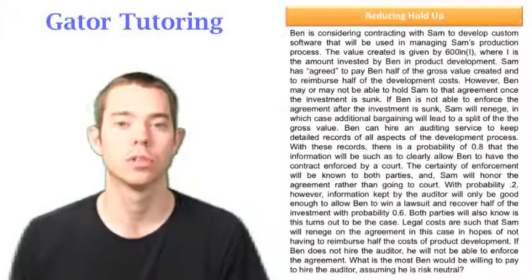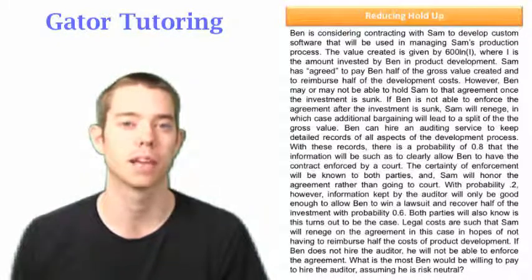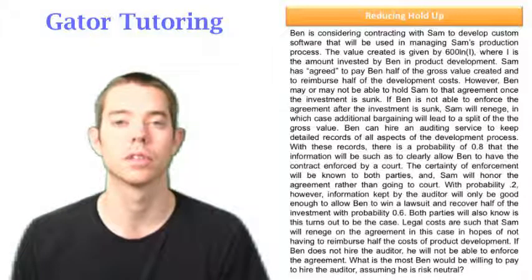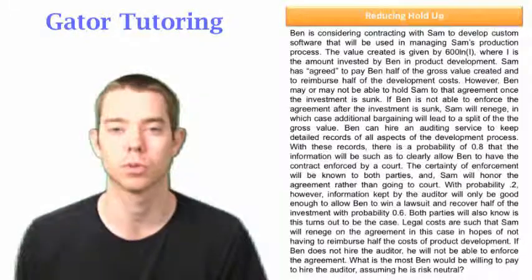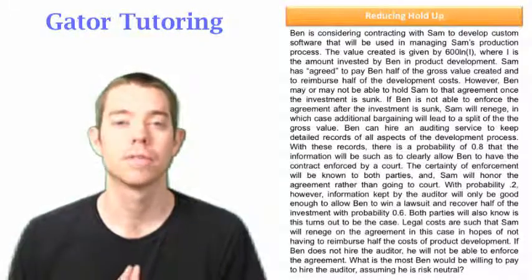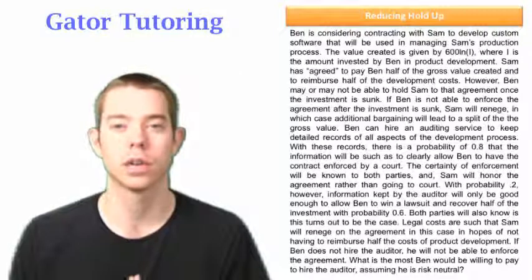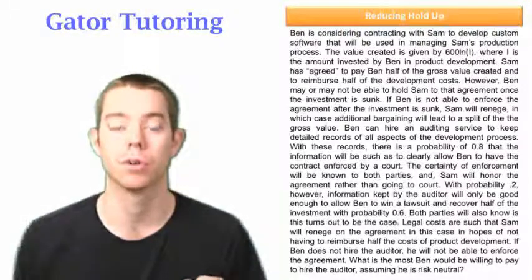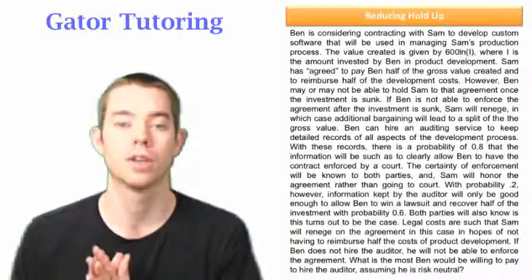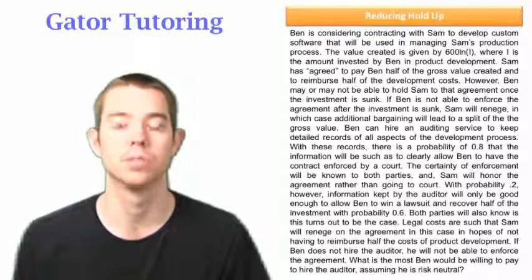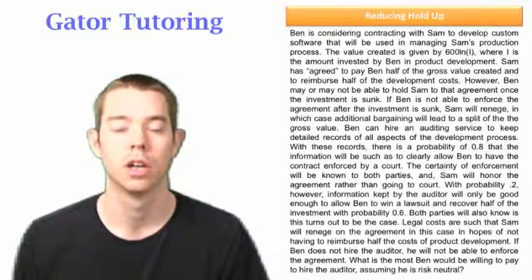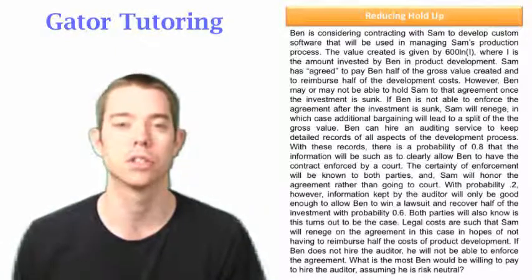It's a very long question. You want to dissect this question, understand what it's asking, and be comfortable solving this. The end question is, what is the most Ben would be willing to pay to hire the auditor, assuming he is risk neutral? So we're going to find the value that the auditor creates. Just like in the value of information questions, we found expected profit with no information, expected profit with information. The difference between those two numbers was the most we'd be willing to pay for the information. So you can think of the auditor as information in this case.